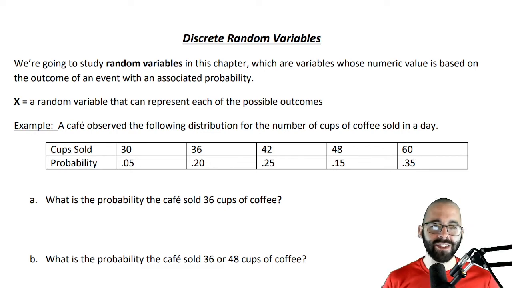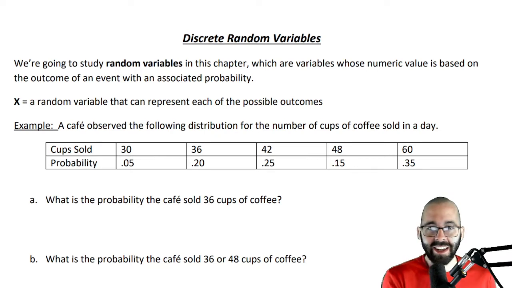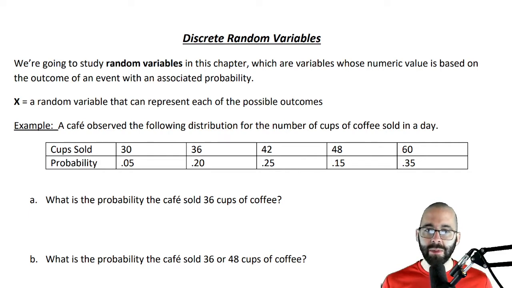But here we're going to talk about variables that are now random. So not only are these letters representing numbers, they're representing numbers and we don't know what they are. There's a chance they're 3, a chance X could be 5, a chance X could be 6. And these are all probabilities for what this variable might be. And random variables are great for talking about life because life has randomness. Okay, so that's what we're going to talk about here. Let's get into it.